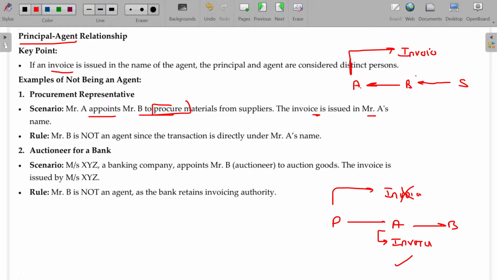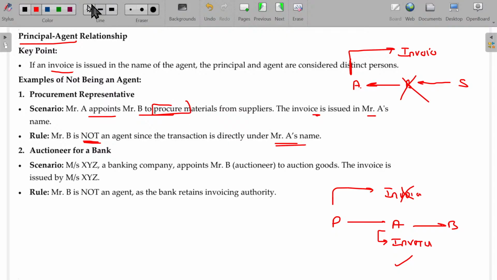Principal's name. Then B will not be called an agent. He's merely, who is he? He's merely a broker, a commissioned broker, right? B is not an agent since the transaction is directly under A's name.